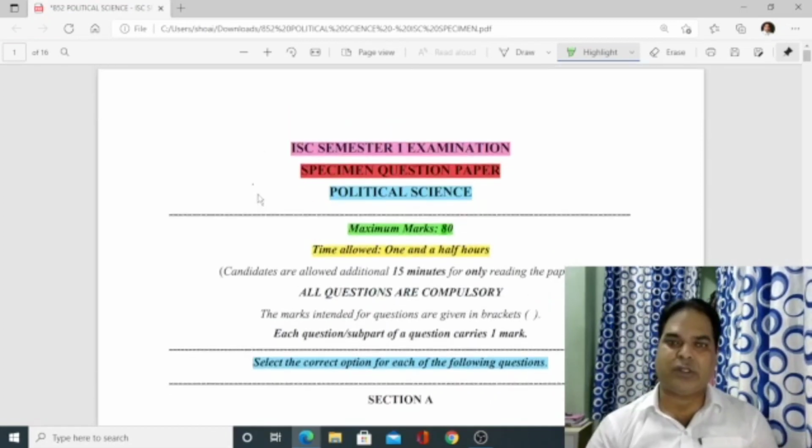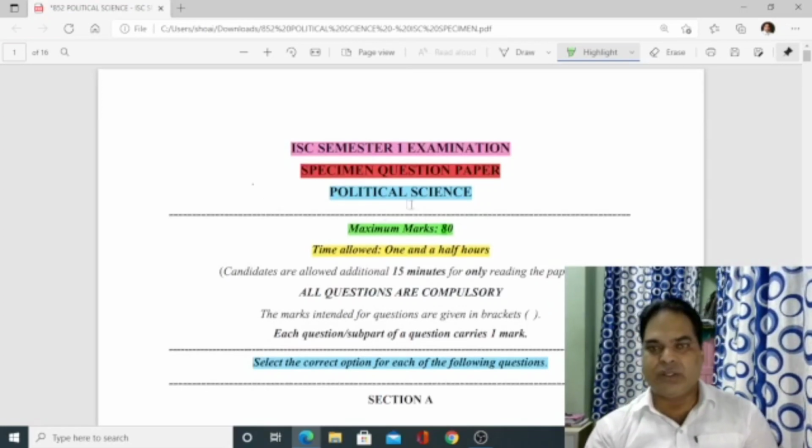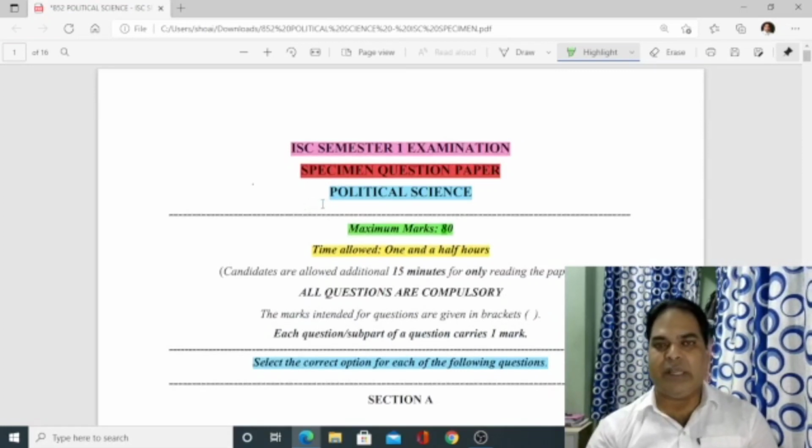So this much for political science. History I have already done, political science also we have already done. Hope you all have gone through it, and I request you to take the printout of this specimen paper and practice it on your own, so that it will be beneficial for your preparation.